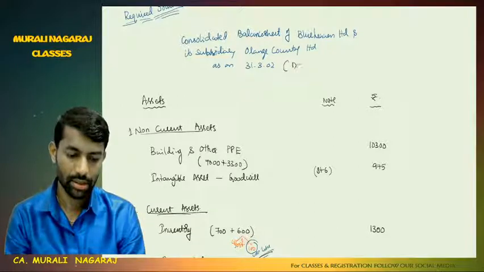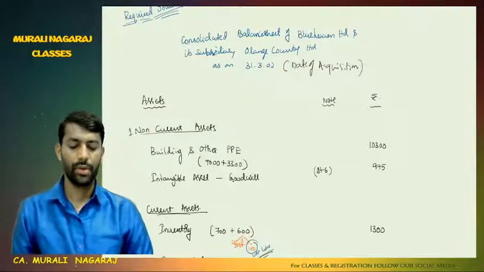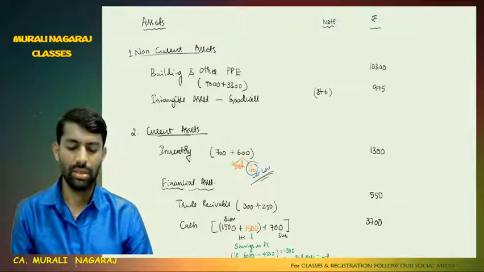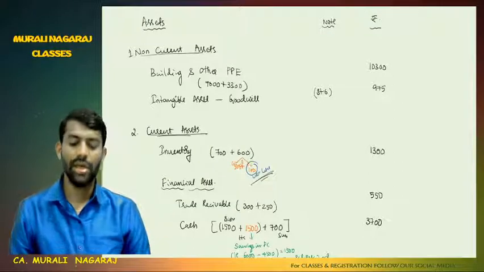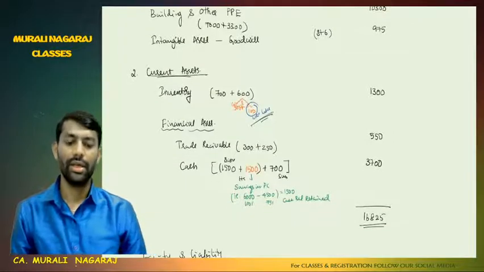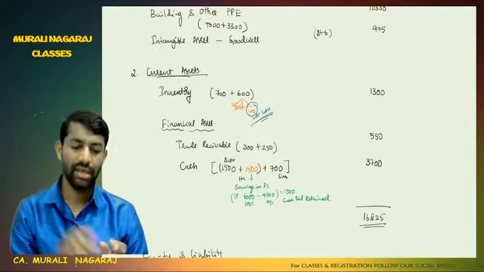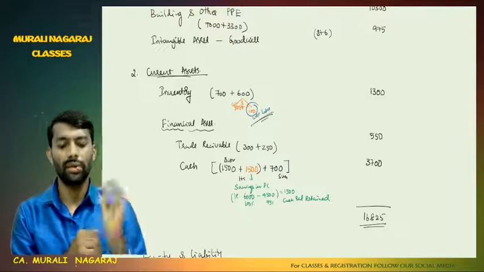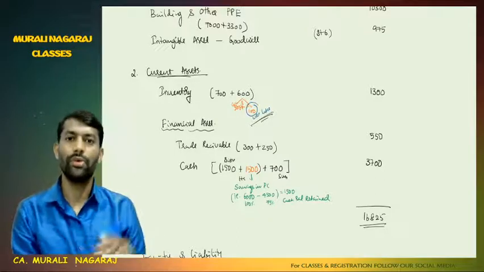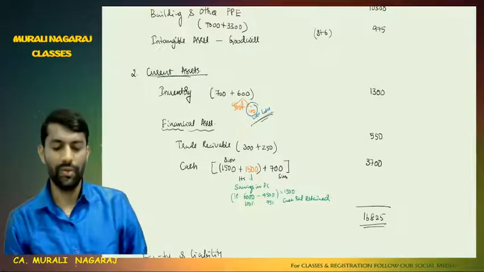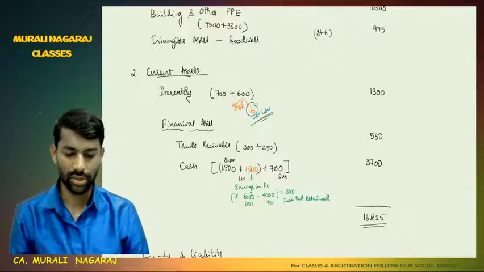So here also it is the date of acquisition. Non-current assets, building and other PPE, 7,000 plus 3,300, put together 10,300. Intangible assets, goodwill, which we computed in step number 8, 975. Current assets, inventory 700 plus 600, in that 500 is the cost and 100 is the increase in fair value, which we already recognize. Keep in mind, this information will be useful when we go for problem number 15, which is in continuation of this problem. Anyway, fair value is 600, total 1,300.